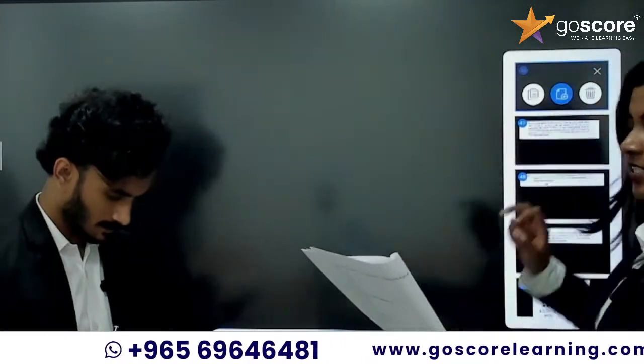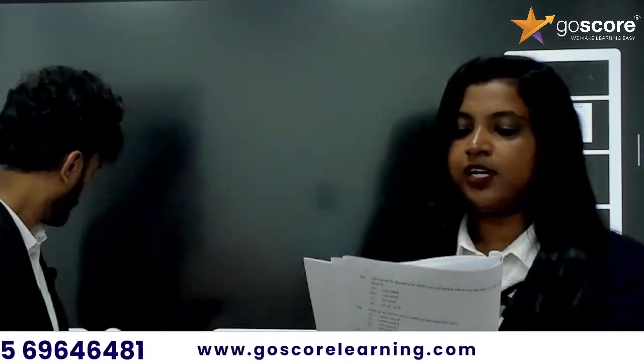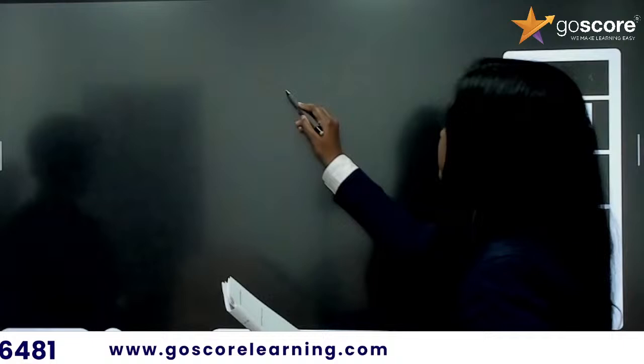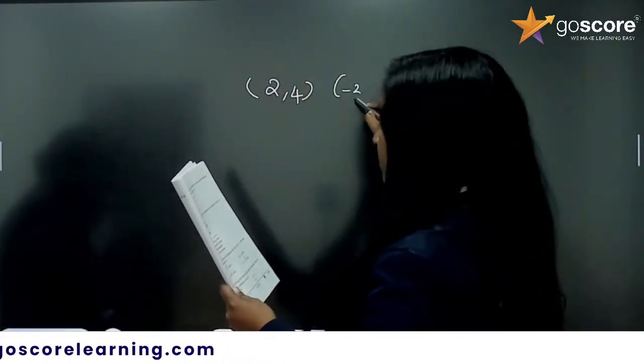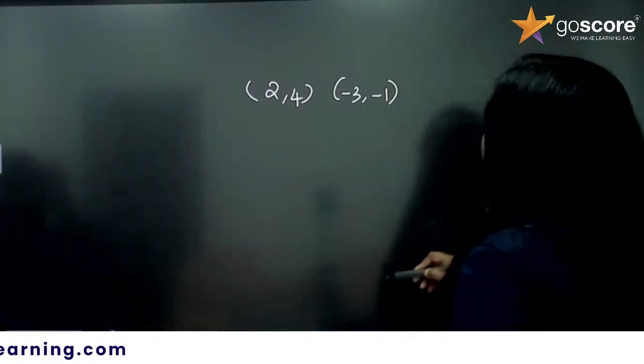They are asking a doubt: the endpoints of a diameter of a circle are 2, 4 and negative 3, negative 1. It's an MCQ question. Find the length of its radius.